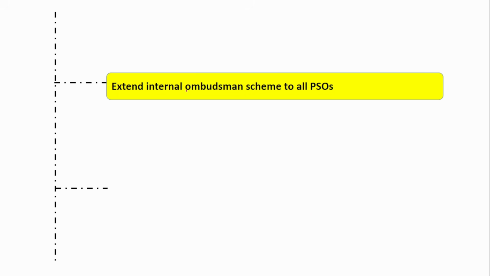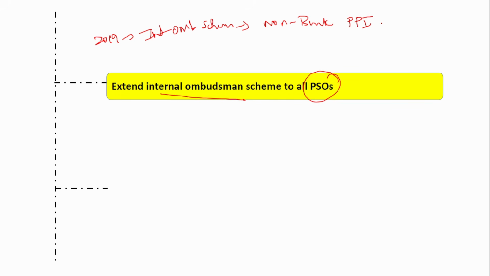Next is to extend the internal ombudsman scheme to all the payment system operators. In 2019, this internal ombudsman scheme was made applicable to the non-bank PPI issuers, that is, prepaid instruments issuers, whose outstanding instruments are more than 1 crore in number, not in value.